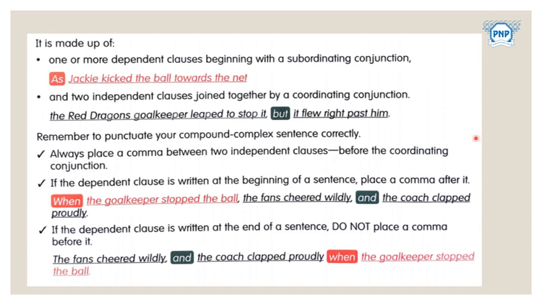So these are the basic rules. I hope you have understood them very clearly. If not, please let me know. Let's once again revise the same.